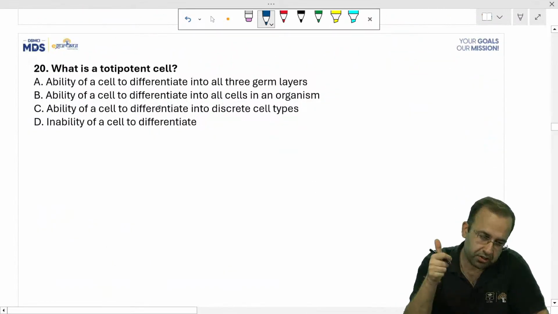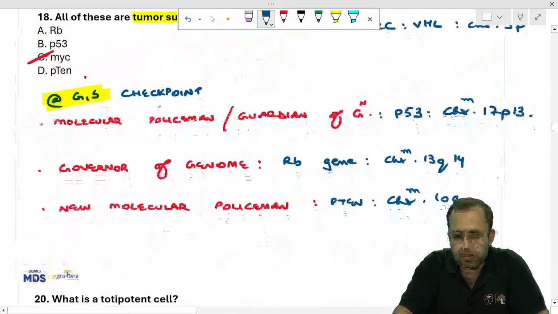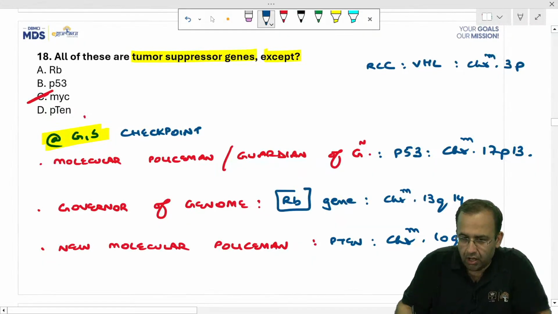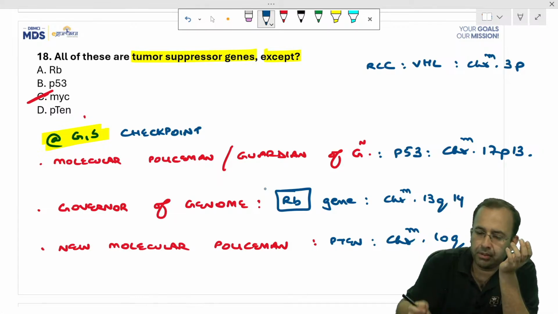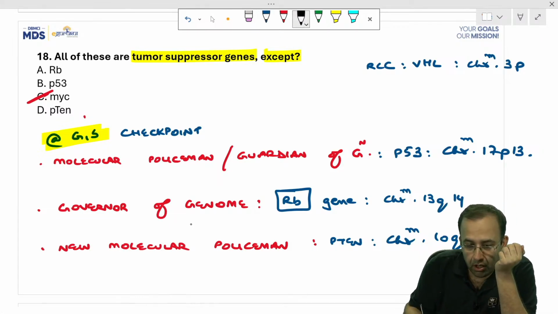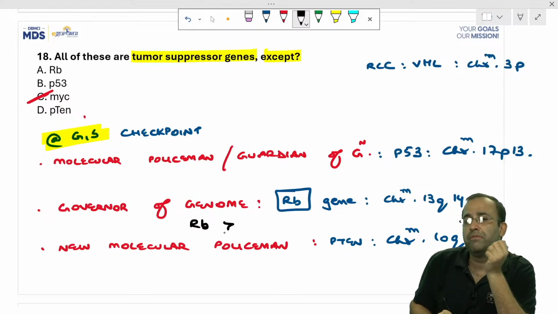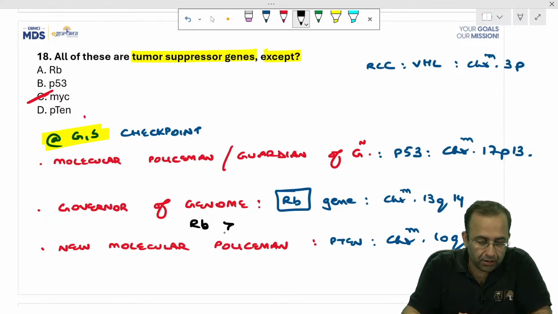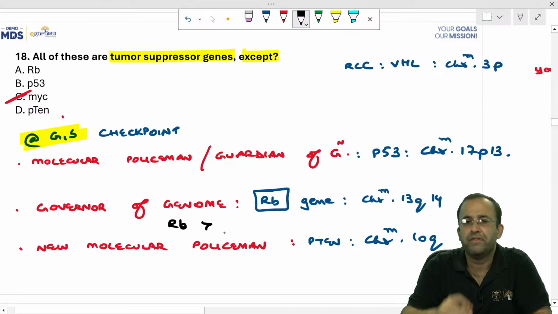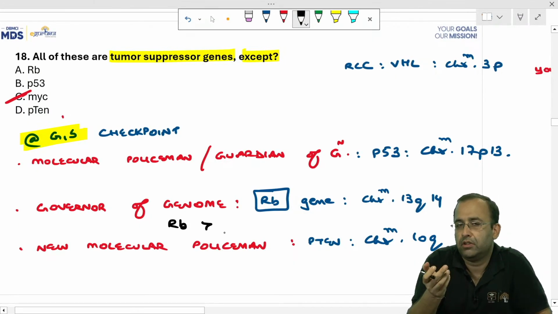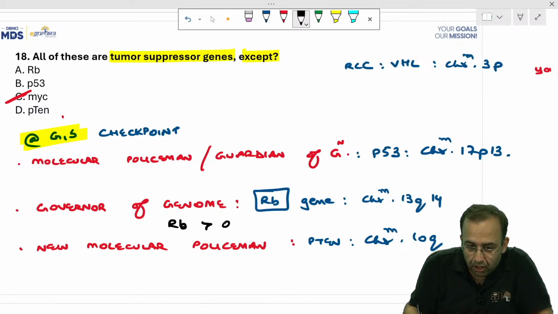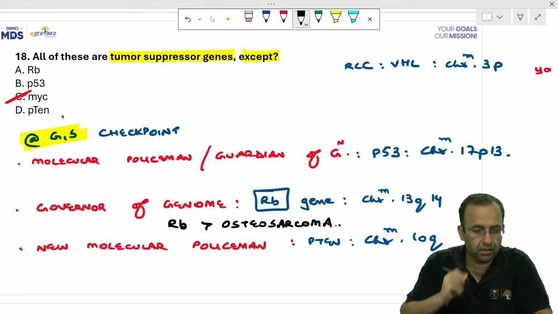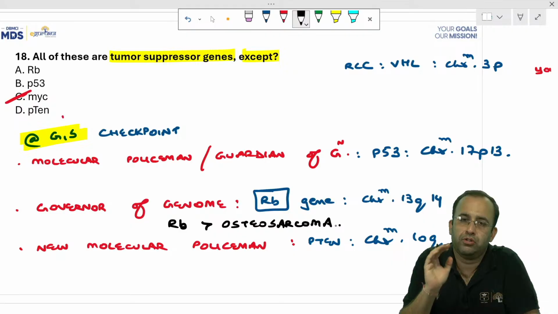Next point. Agreed. Let me ask you one more question, this can also be asked from this. Most common malignancy with RB gene mutation is retinoblastoma, followed by which is the second most common malignancy with RB gene mutation? See, nobody is going to ask you most common with RB gene mutation is RB. That is obvious. Which is the second most common malignancy with RB gene mutation? Osteosarcoma. So most common is retinoblastoma followed by osteosarcoma.